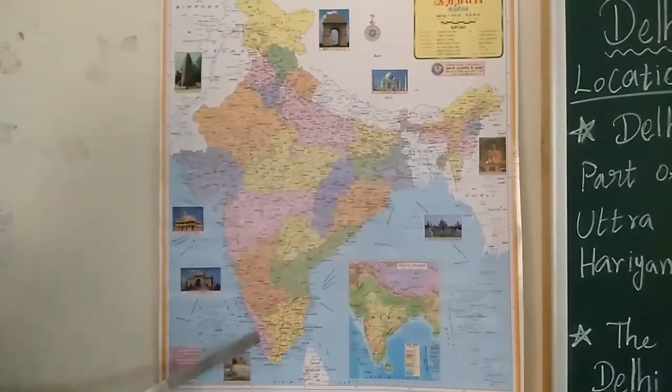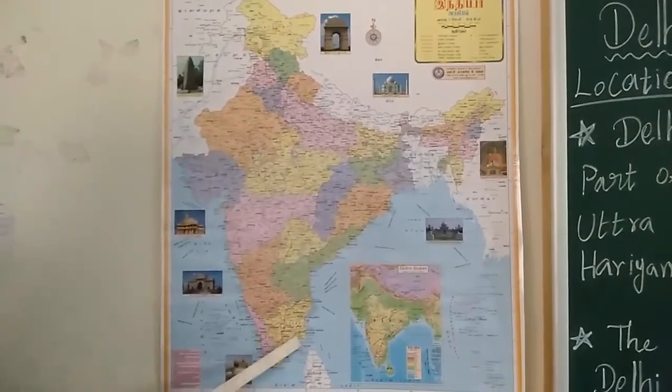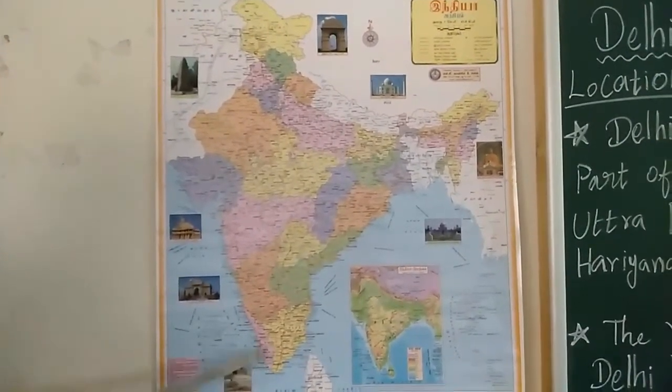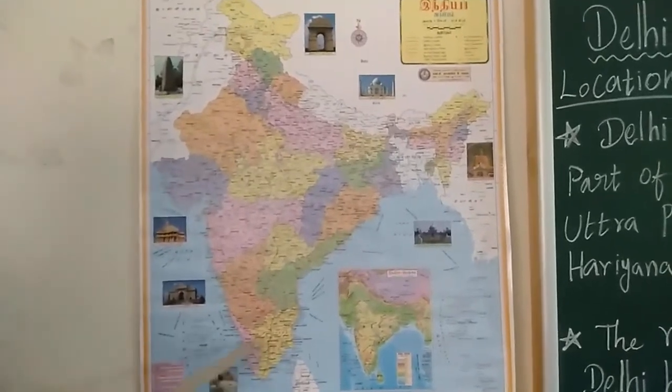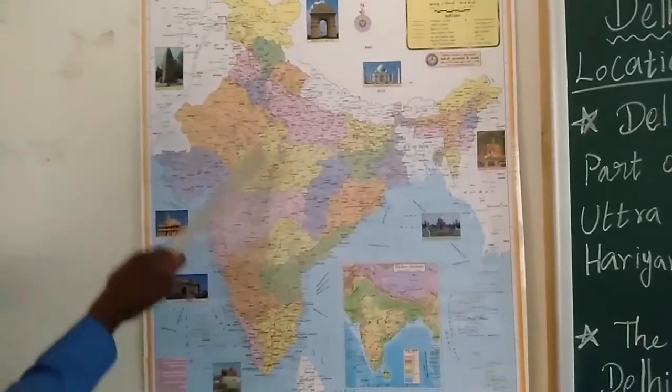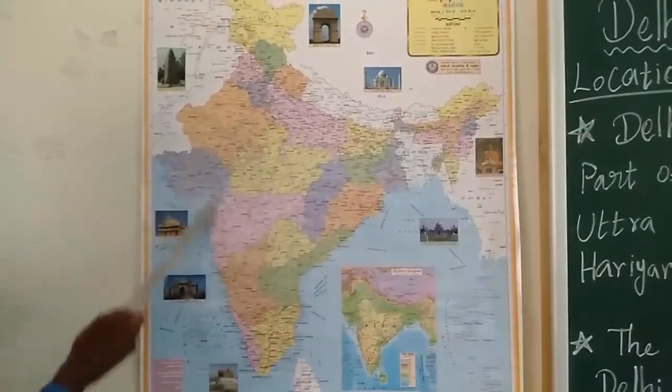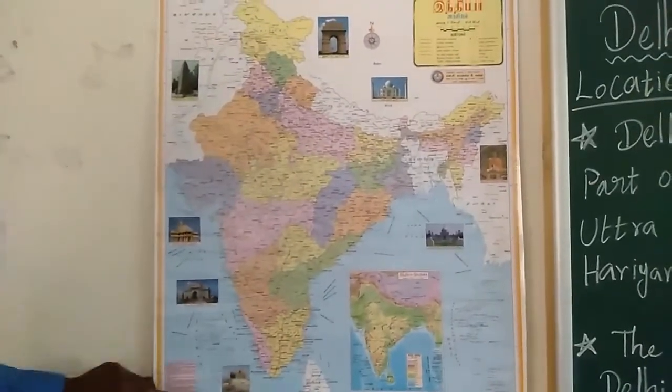See, this is the state Kerala. This is Tamil Nadu. This side, this is Kerala. It is also in South India. It is our neighboring state. Same way, there are many states. All 28 states are joined and we have formed one full India.